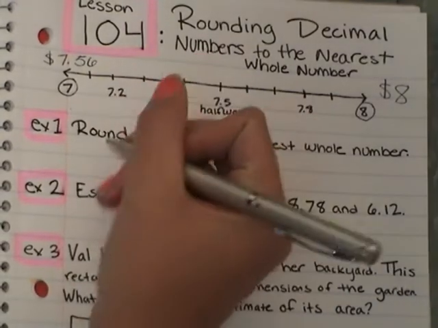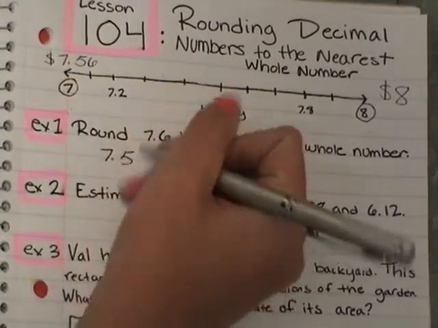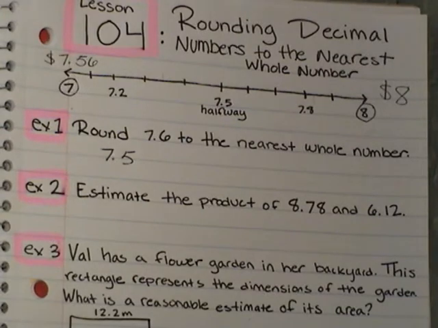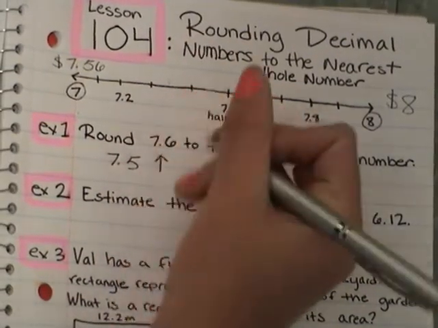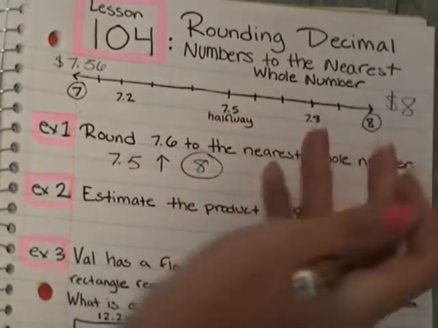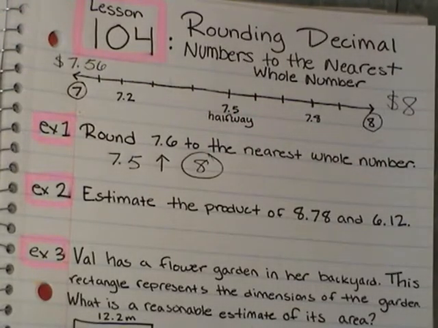I'm just going to write that down. My halfway point is 7 5/10, okay? Since 7 6/10 is more than halfway, we're going to round that up to a full 8, and that would be our answer. You could use a number line if it helps you to look at it, but we've been rounding a lot in 5th grade, so I think this is something that we're really good at. We're combining all of it. We're combining our whole numbers and our decimals and our fractions now.